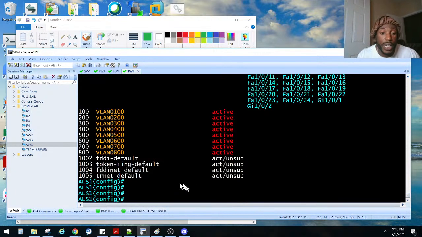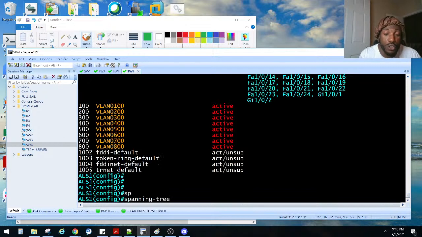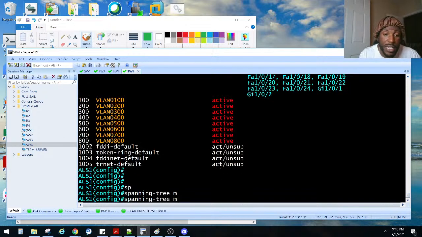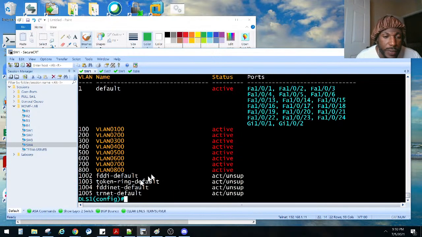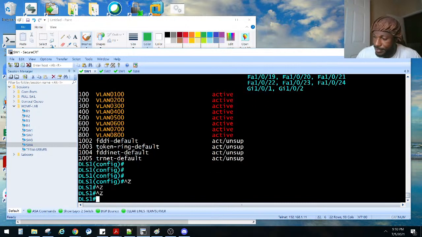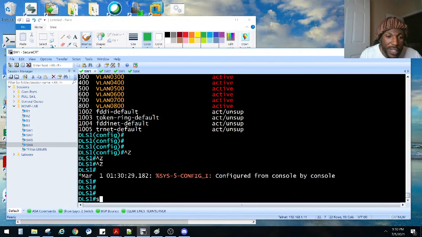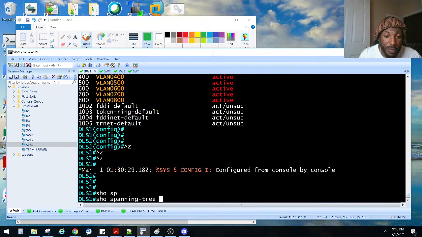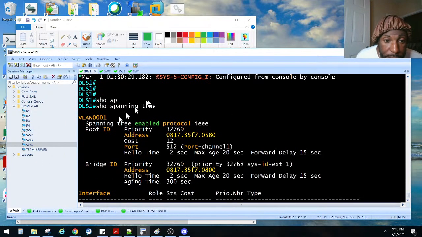And the way you get in that mode is spanning tree mode. Let's do this before I even do all that, right? Let's go to the DLS1. I was on the wrong switch for 1. So spanning tree. Let's just show spanning tree, right? We'll see what mode we're in. We are in IEEE. I believe that's classic spanning tree, right?